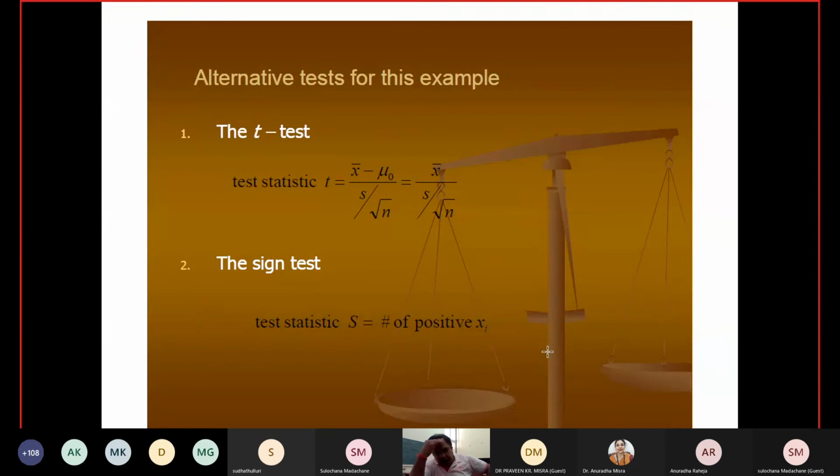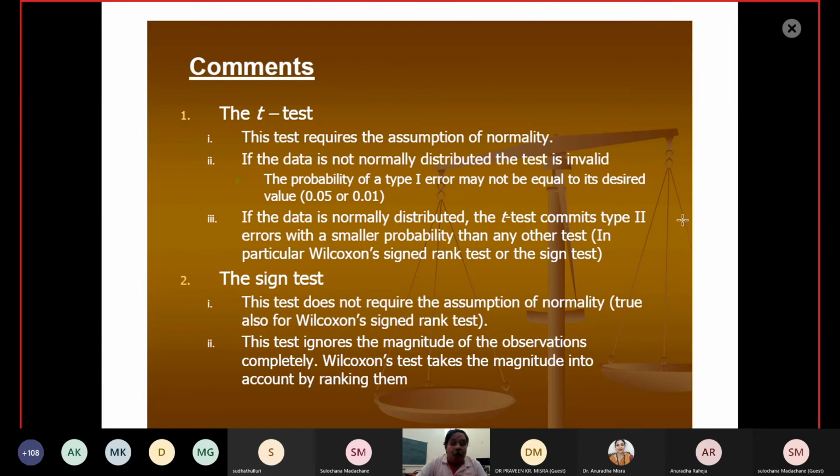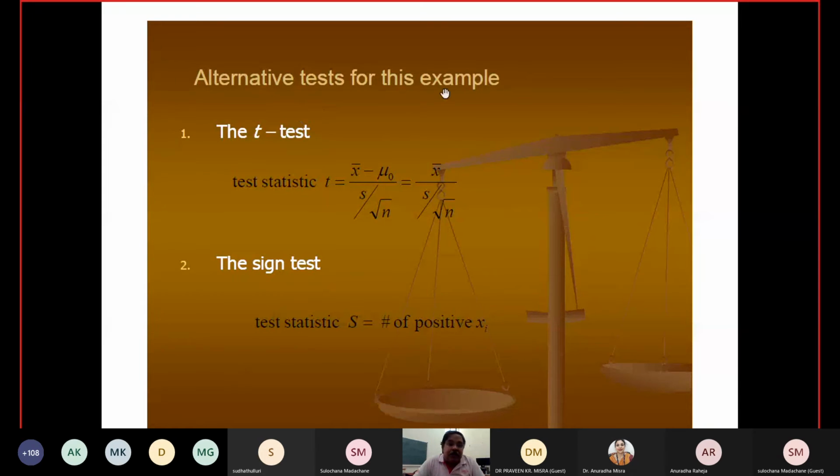Okay, so now we are talking about the alternative test of this example. There is a t-test. We use the t-test when we want to compare the mean but we don't have any idea about the variance. Variances are not known, so we estimate the variance and then use this. For the sign test, you take the total number of positives and then just compare it.